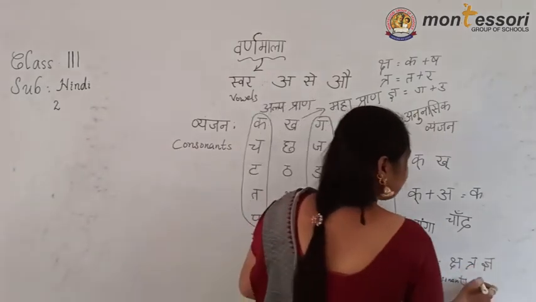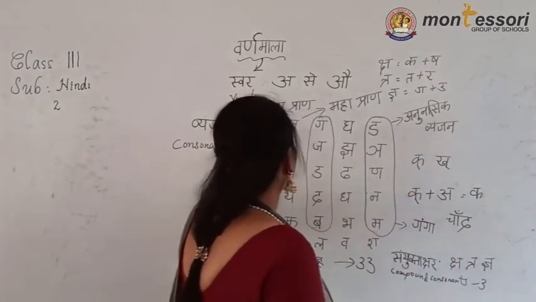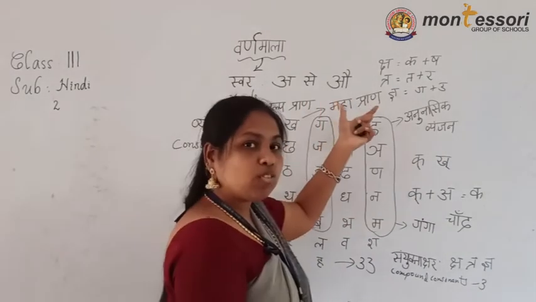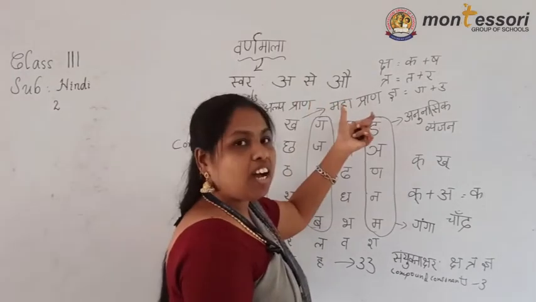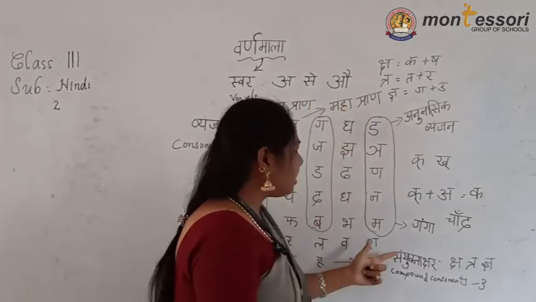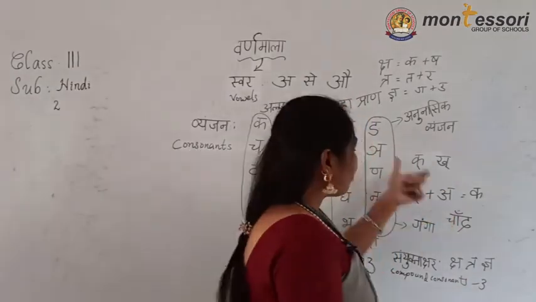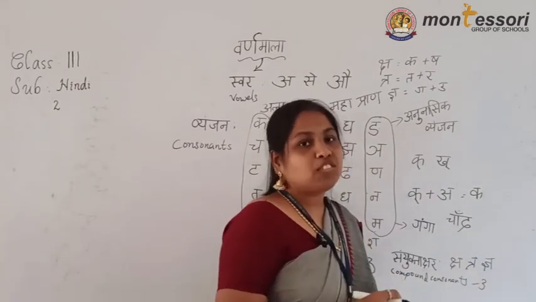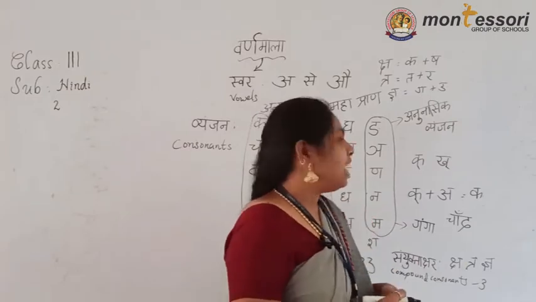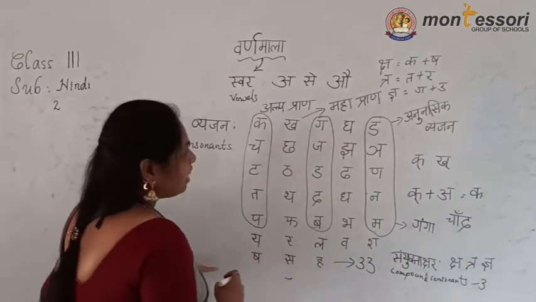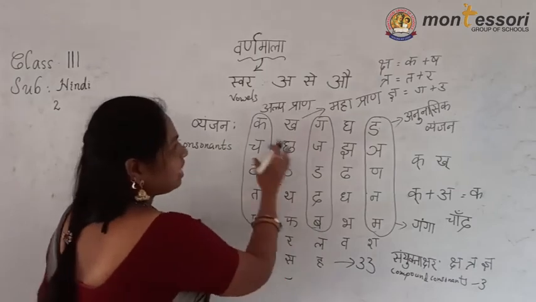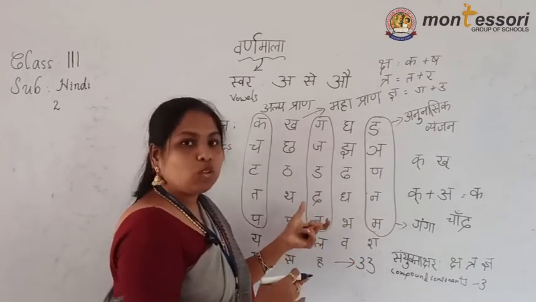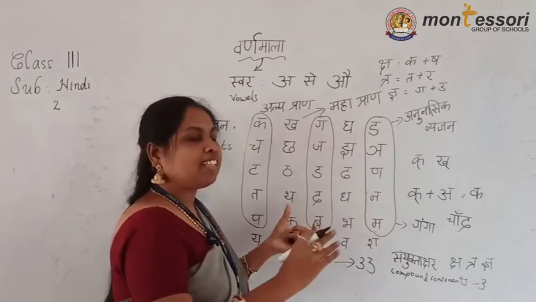Okay, how many are these? These are 3. Up to swar, I told you 11, but we are adding anuswar also, so 13. 13 plus 33 plus 3 together make 49 letters in this Hindi Varnamala. Some show 52 letters, some 50, but next we are using only these letters. These letters are very important to learn to know a word, a symbol or any sentence.